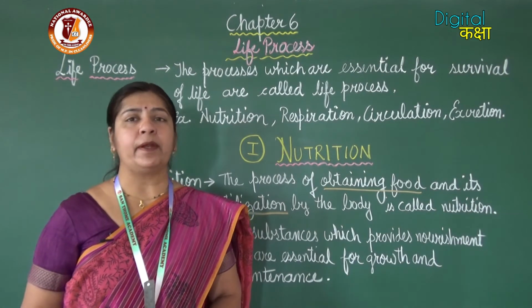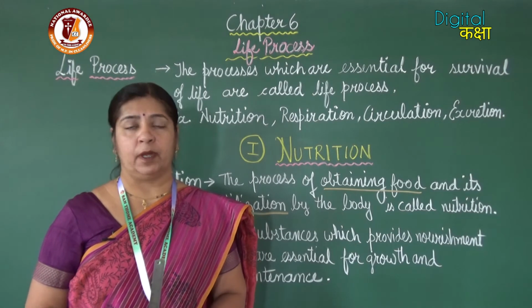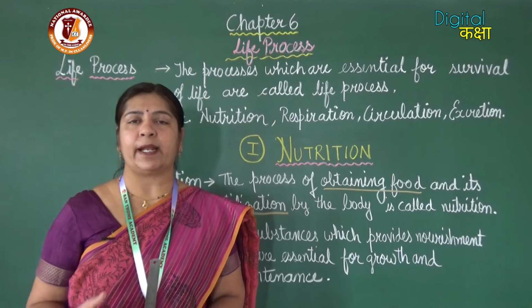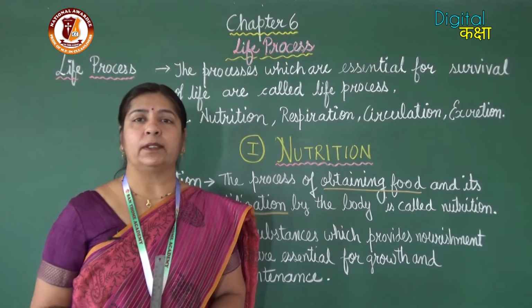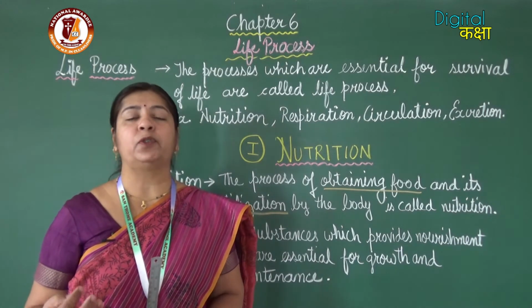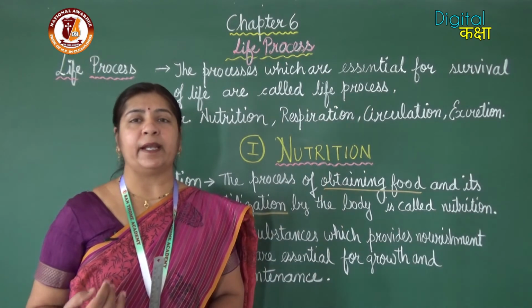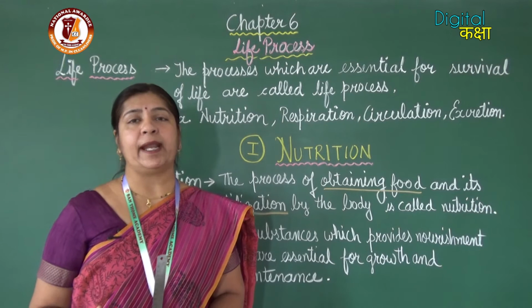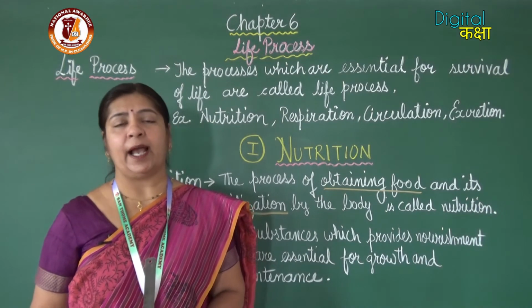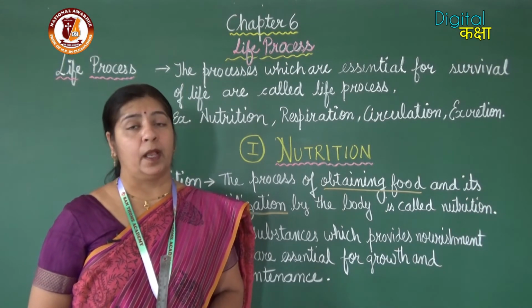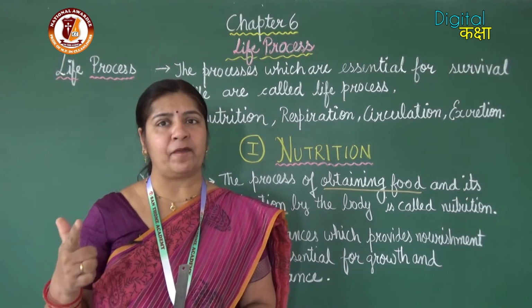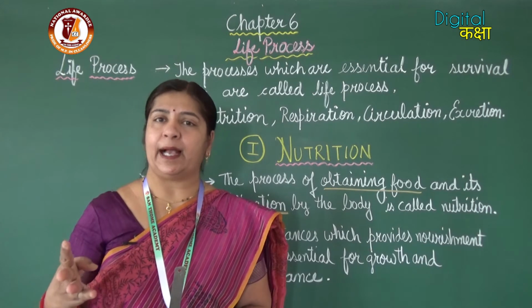Vitamins and minerals are the protective food and our body needs vitamins and minerals in very small quantity because the main purpose of these foods is to help in developing immunity and they protect us from infections and other diseases also. So, these are the main 5 nutrients: carbohydrate, fat, protein, vitamins and minerals.